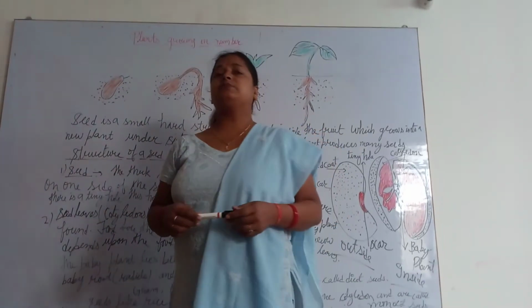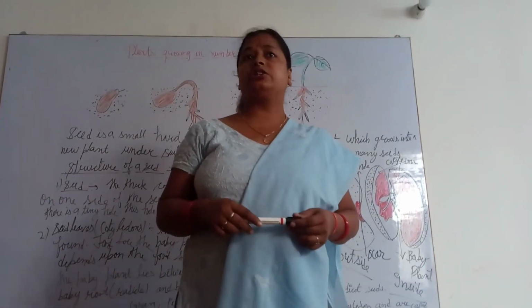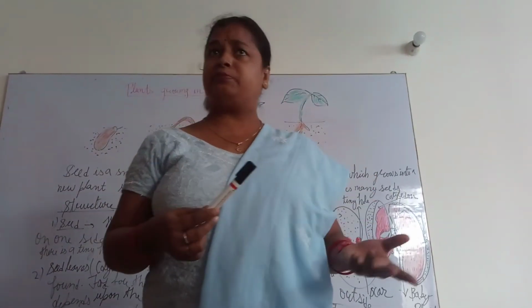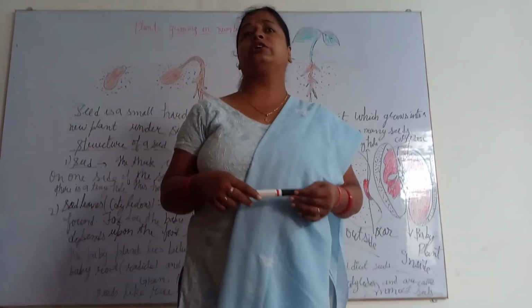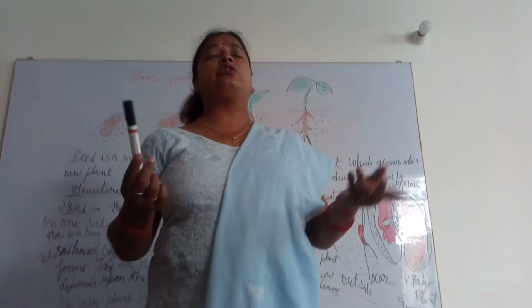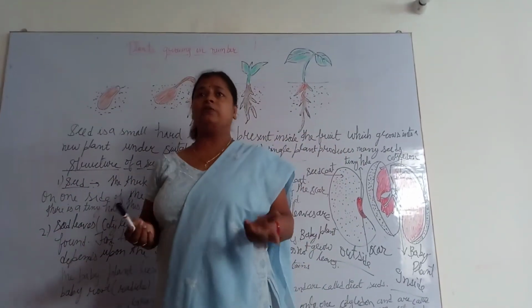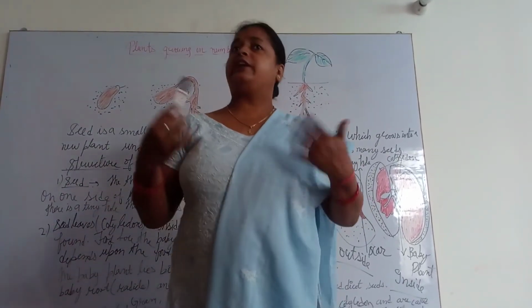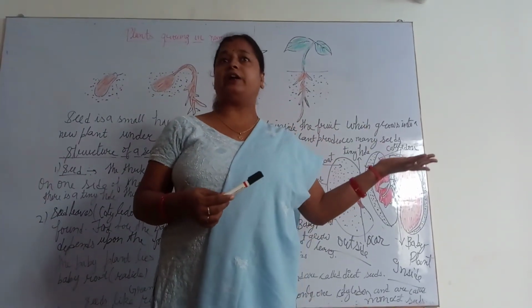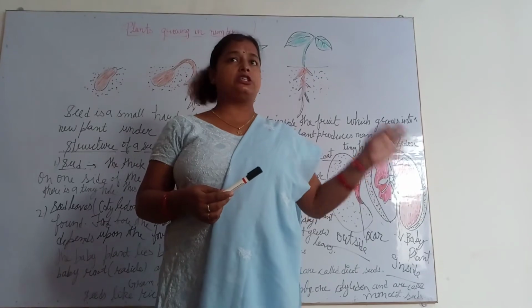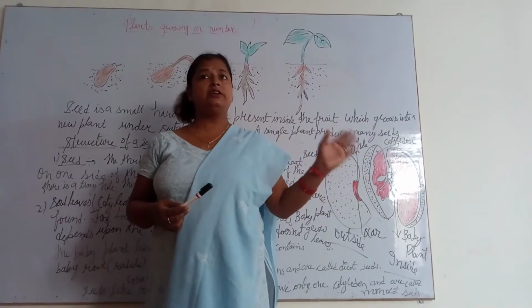Clear? And sometimes when they are not getting favorable conditions, they are destroyed, eaten by birds, rats and other animals, or destroyed by rain and water, or by not getting air, water and warmth. But whenever they get favorable conditions, air, water and sunlight, they start growing up and give a new plant. And a new plant is responsible for giving a maximum number of fruits and seeds.